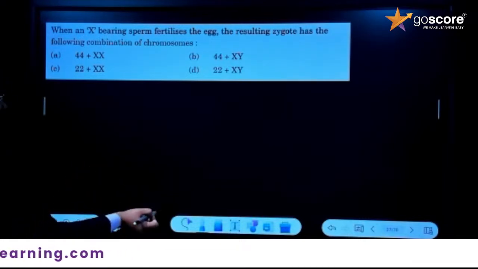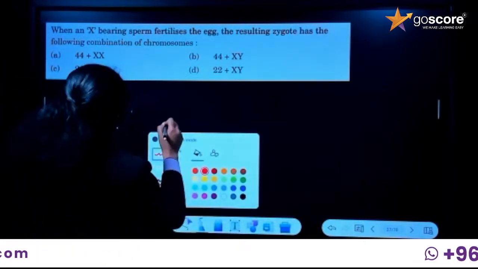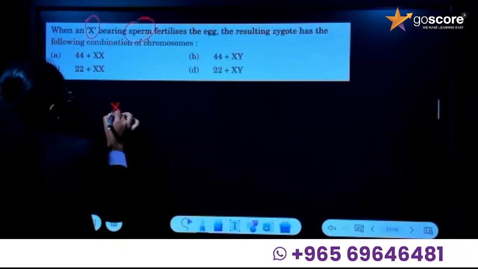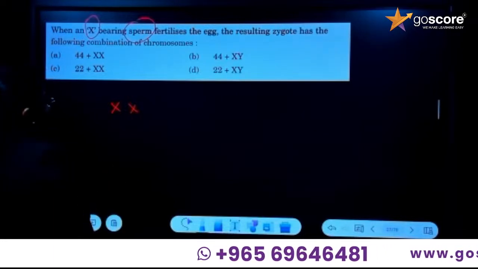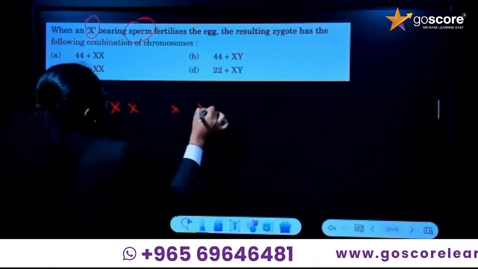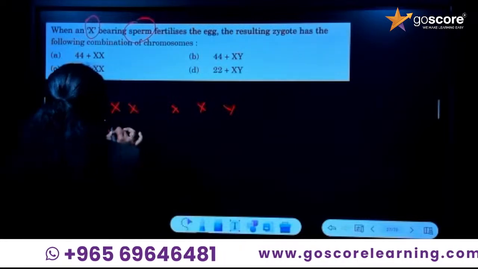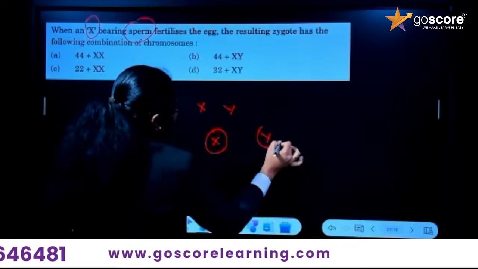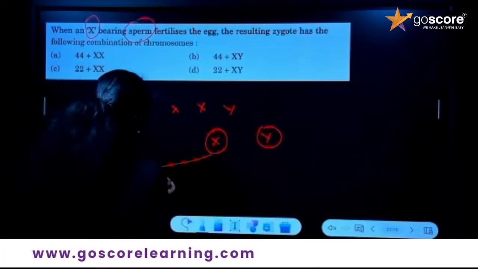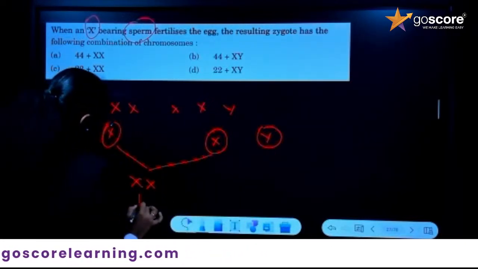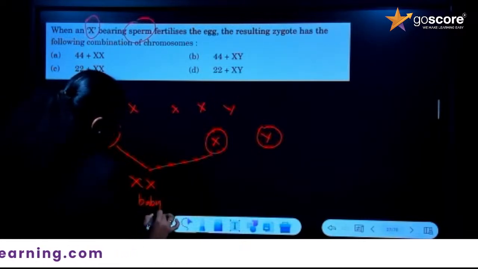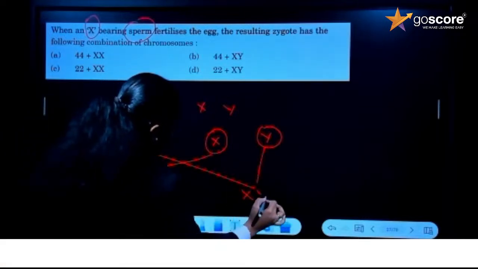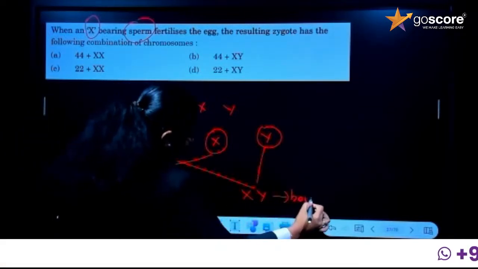Okay, so clearly they are telling the statement it is X bearing sperm. So we could say XX is the female, and for the male, we have XY. The gametes will be X from the females, always X, and here X and here Y. If X and X are crossed, then the baby is a baby girl. And if X and Y are crossed, the baby is a boy baby.